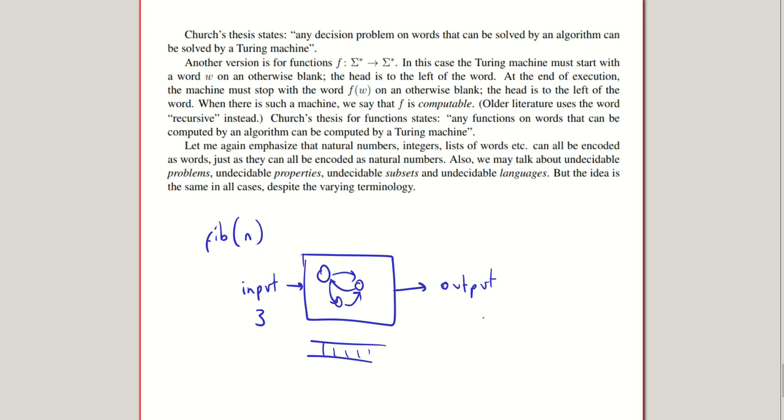1 plus 1, 2 plus 1. No, it's just 2, right? 1, 1, 2. Yeah, cool. So we take an input of 3 and then we output 2. The idea is this is a computable function because there exists a Turing machine which takes in this input and returns this output.